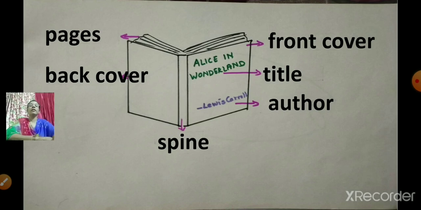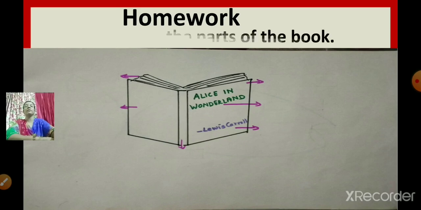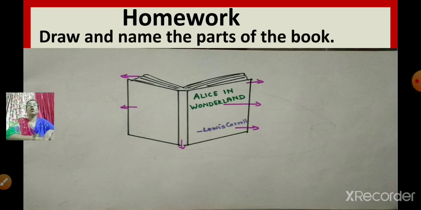Okay. So children, the remaining part of the lesson we will continue in the next period. I am going to give the homework. Now what is the homework? Draw and name the parts of the book. In your notebook you are going to draw this book. Only the outline you will draw. Draw the book and name the parts of this book. Is it clear? As well as you are going to learn and write the new words 3 times.